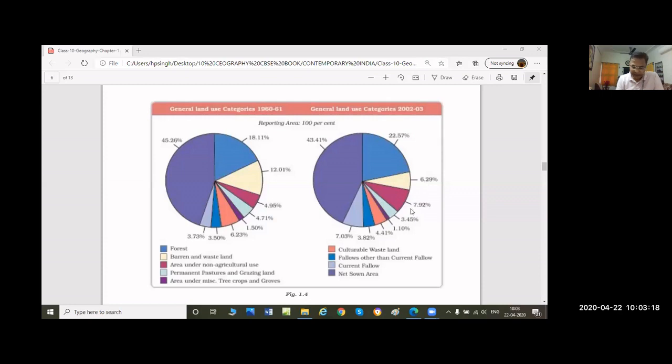Okay. Next, if we go to area under non-agriculture, earlier it was 7.9, now it is 5.57%. And next, which is permanent pastures and grazing land, which was 4.7%. Now it is 3.38%. यहाँ से थोड़ा सा कम हो गया 3.54 से. It is decreased to 3.38. Okay. Next, if we go to orange color, and it is 6.23 in 1960,